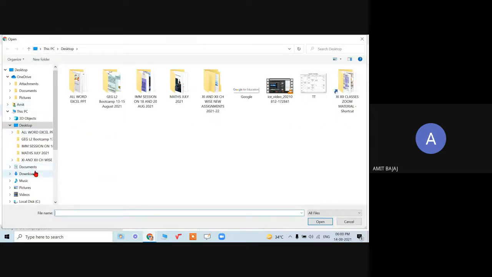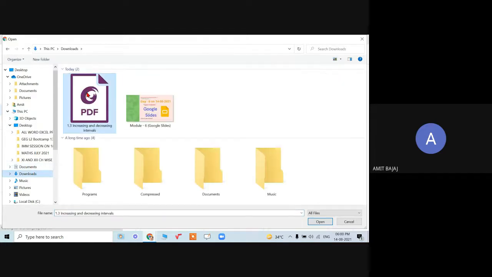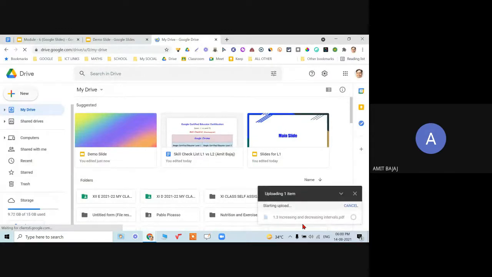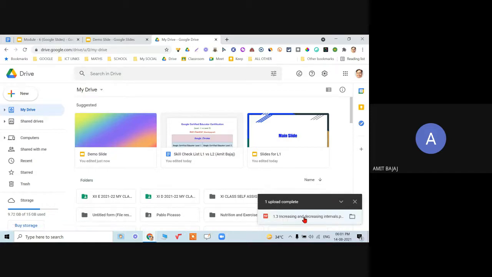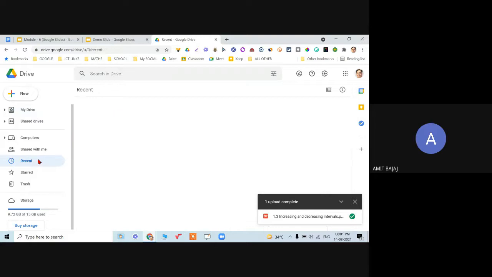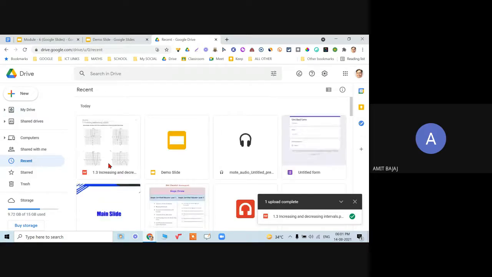It must be in my downloads, and open. So you can see the worksheet is getting uploaded. So now this is uploaded, right? Now I can see in Recent, this is my worksheet.